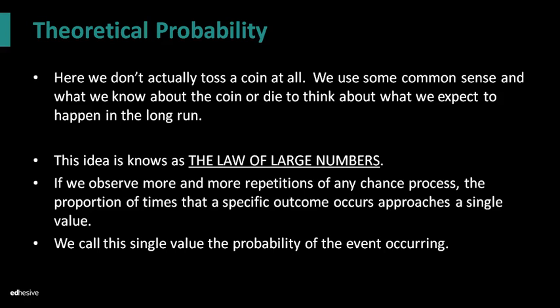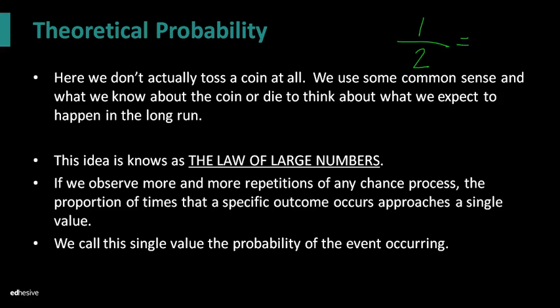Now, theoretical probability, here we don't actually toss a coin at all. We use some common sense and what we know about the coin or die to think about what we expect to happen in the long run. This is the simple idea that you guys have probably heard before. You know that when you toss a coin, there are 2 outcomes, head and tail. One of those outcomes is a head.